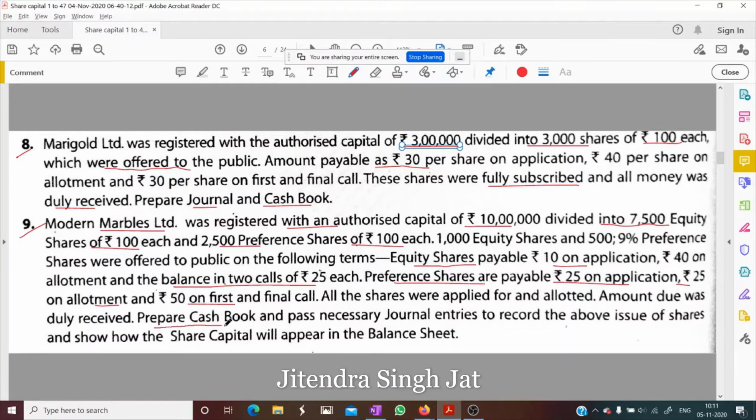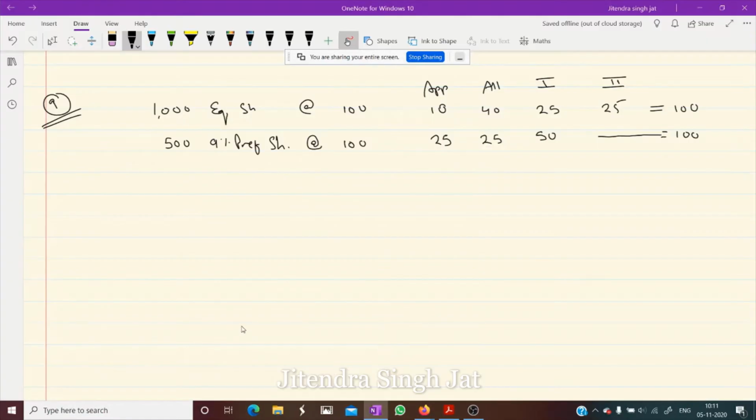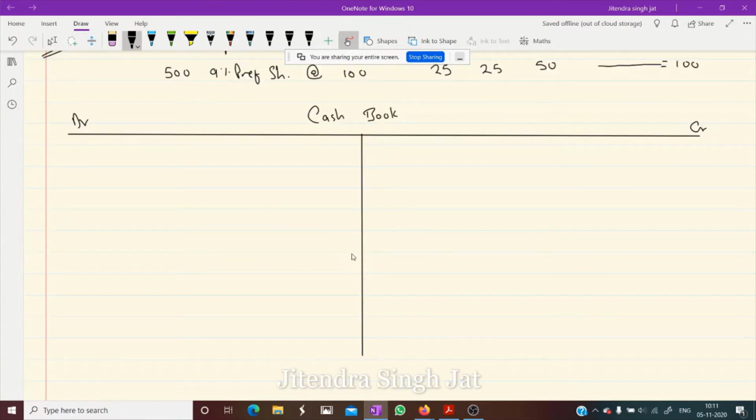Prepare cash book. It will be very easy because we are preparing cash book, so entries of cash are recorded in cash book. Pass necessary journal entries to record the above issue of shares and show how the share capital will appear in the balance sheet. So first I will prepare cash book. When we receive cash, we record it in the debit side.